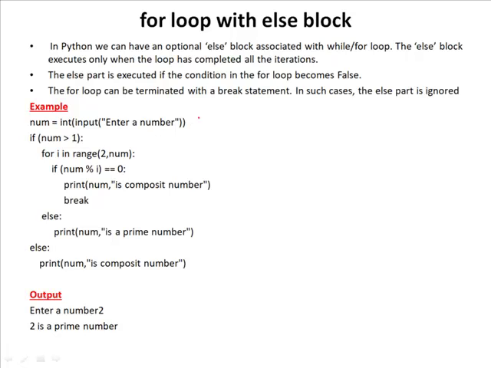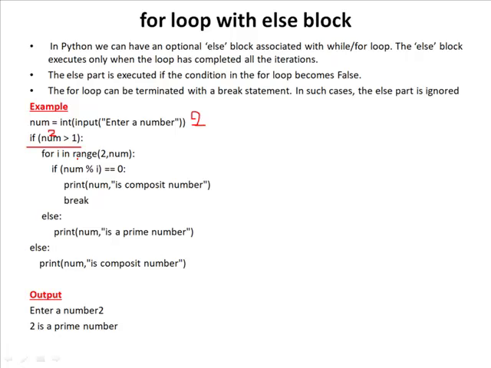For example, if the value is 2, the prime number starts from 2 only, and first we check the if condition. This condition checks whether the given number is greater than 1 or not, because the prime number starts from 2 only. So 2 greater than 1, this condition is true. So it enters into the if block, and here it is a for loop.